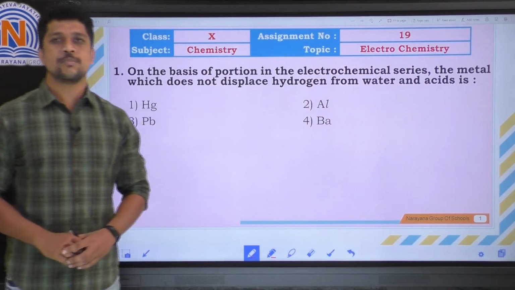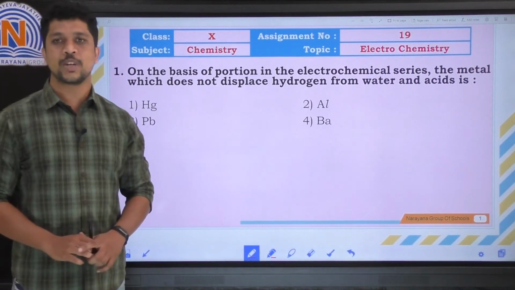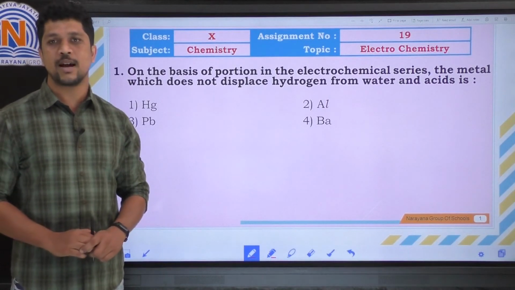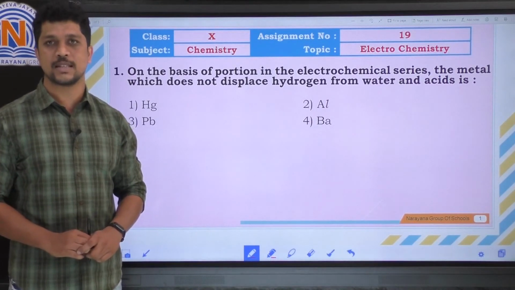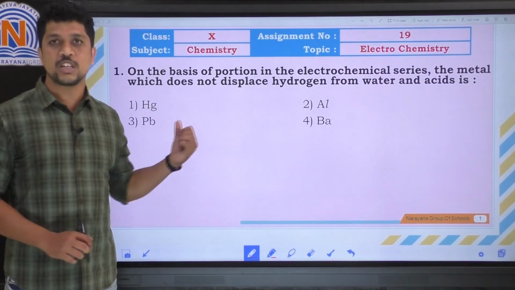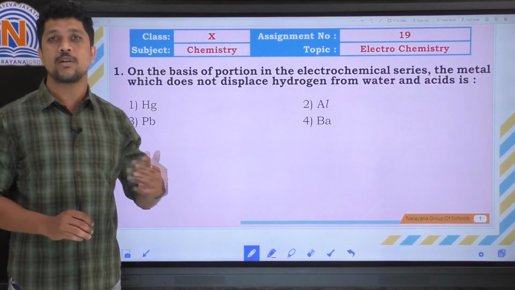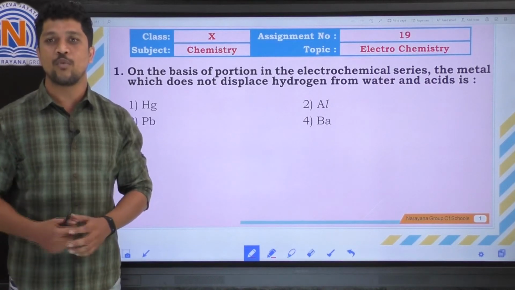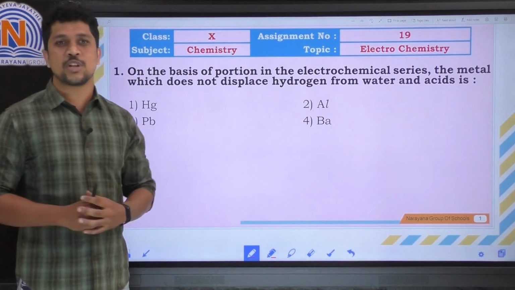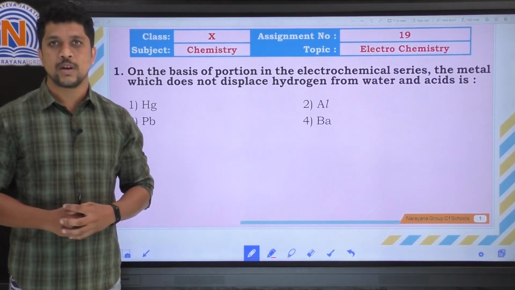Here the first question: on the basis of position in the electrochemical series, which metal does not displace the hydrogen from water and acids? So they have given four metals. Among these four metals, one of the metals does not replace the hydrogen from water and acids, based on the reduction potential values, right?